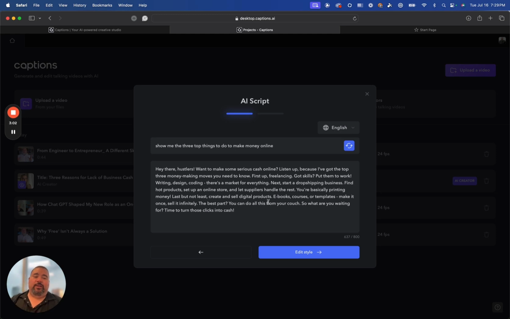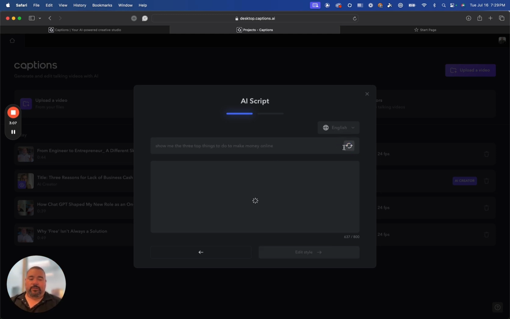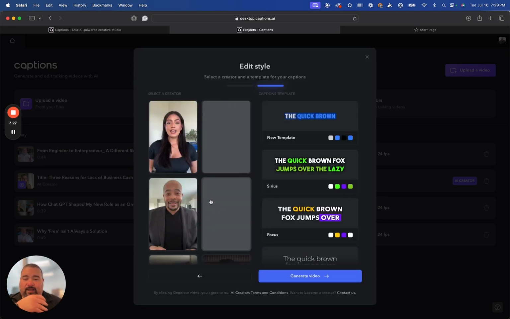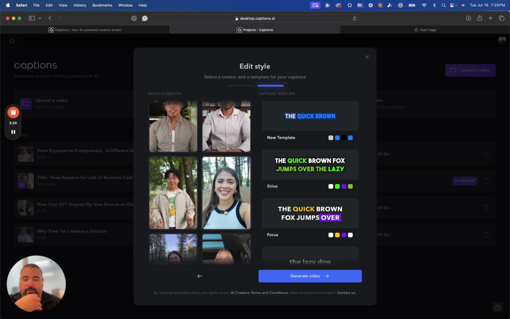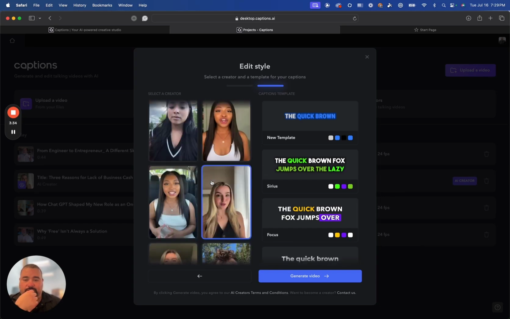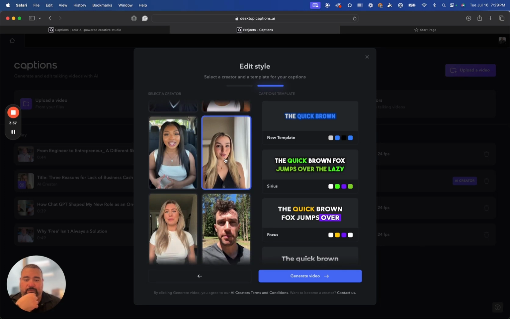Here's your script. Now you can sit here, you can modify it. You don't have to take it as is. You can hit this refresh and it'll actually create a whole other script, with the same topic in mind. And you can go in there, you can clean that up. So I'm gonna go to edit style. Now this is the style that I want my video to have, right? So on the left, you see all of these avatars, and these are the avatars you could use. The one I like the best, that's been most effective for me right now, is this one. And then over on the right is the captions. Now I created a new template, my own captions that fit the brand of my company. I selected that there, and you could do that. You can create new templates and have your branding on there.